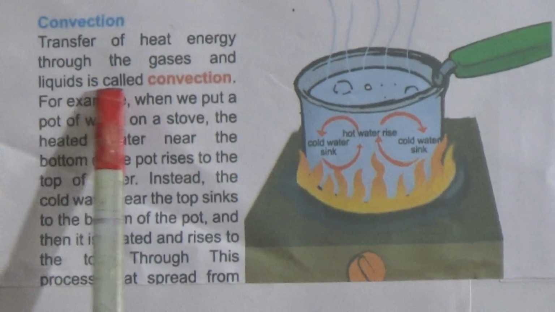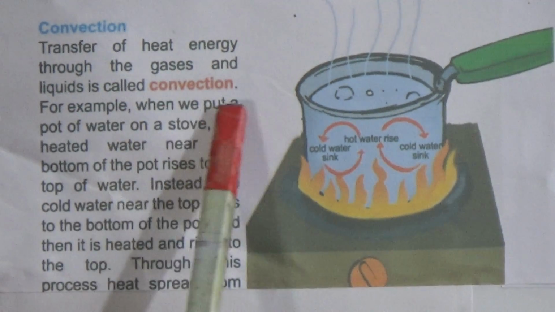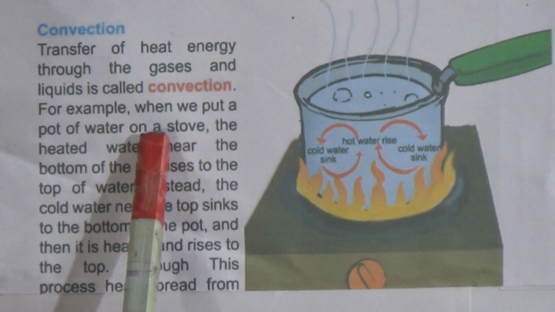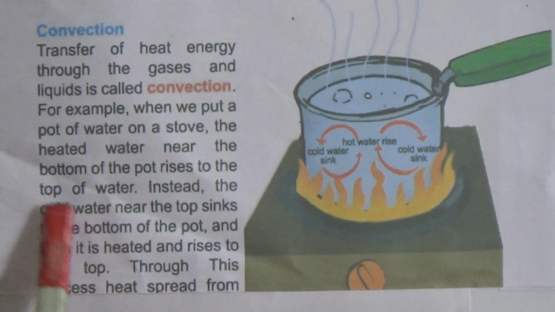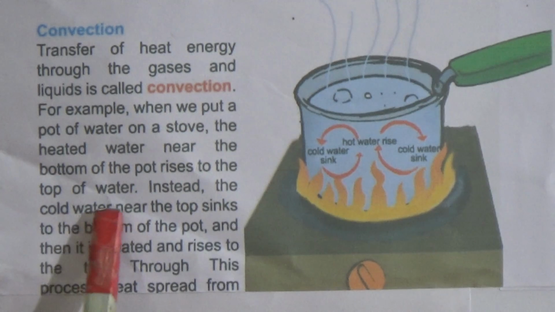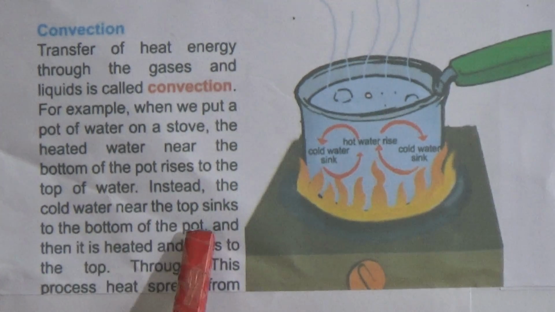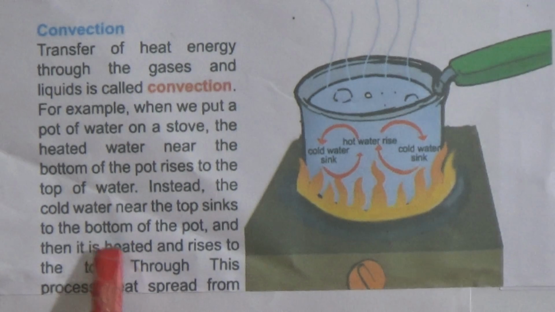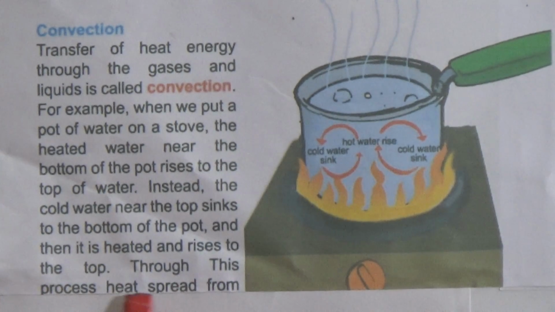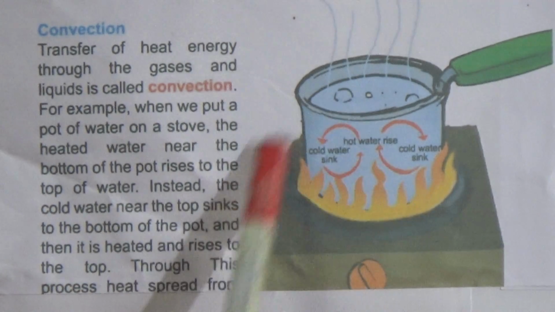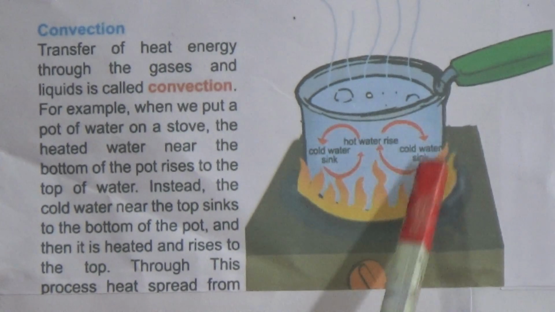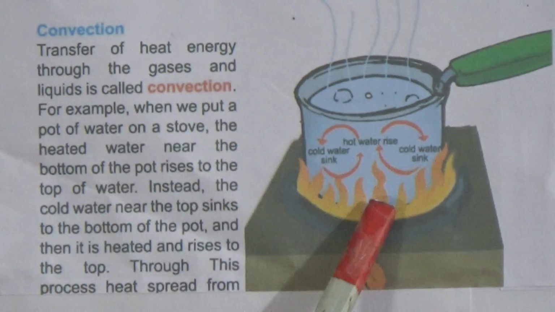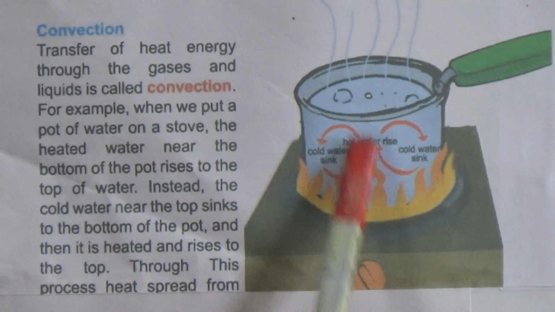Now come to convection. Transfer of heat energy through gases and liquids is called convection. For example, when we put a pot of water on a stove, the heated water near the bottom of the pot rises to the top. Instead, the cold water near the top sinks to the bottom of the pot, and then it is heated and rises to the top. Through this process, heat is spread through the total area of the pot. If you observe this arrow, you can easily understand this is the rotation of hot water and cold water. Through this rotation, the total water of the pot becomes hot.